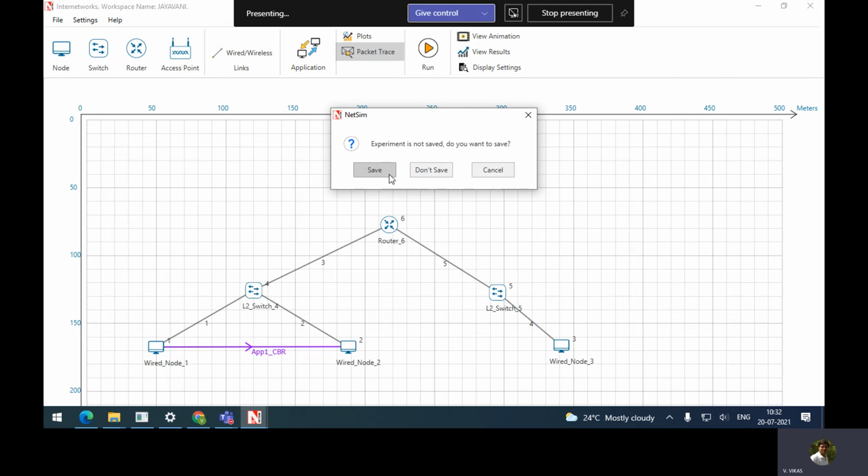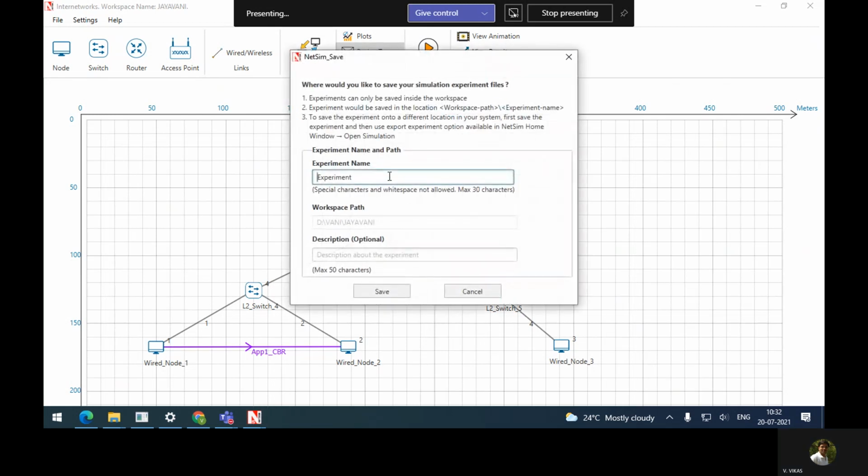When it asks for saving this experiment, click on save. Try to click workspace path.